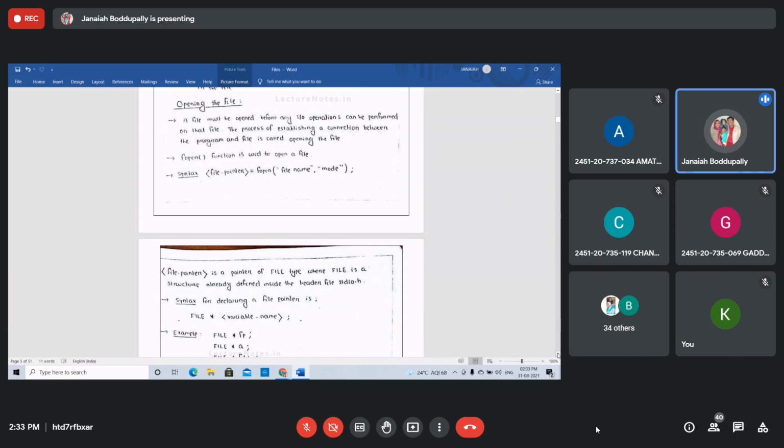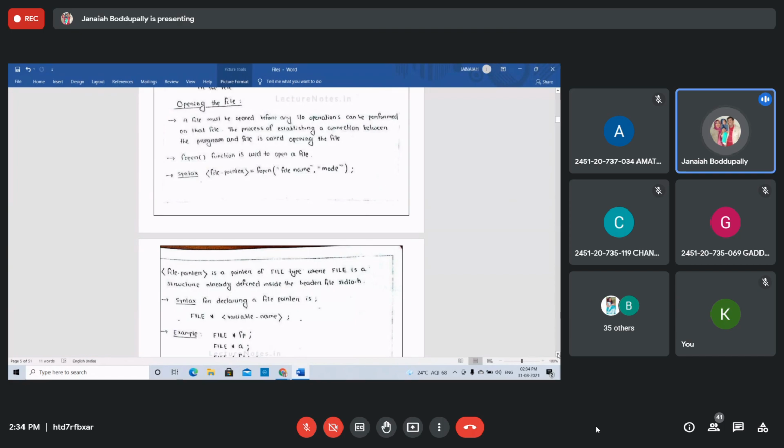See this. The fopen function is used to open a file. In the C program, there is a function fopen with parentheses, and its function is to open a file. Syntax: file pointer equals fopen, in parentheses, in double quotes the file name, comma, the mode of the file, semicolon. This is the syntax.